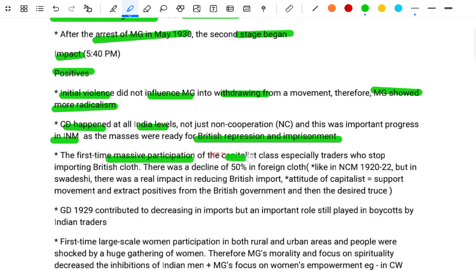The first time, massive participation of the capitalist class, especially traders who stopped importing British clothes. There was a decline of 50% of foreign clothes like the NCM 1920 to 22, but in the Swadeshi there was a real impact on reducing British imports, and the attitude of capitalists was to support the movement to extract positives from the British government and then the desired trust. The CD 1929 contributed to decreasing the imports, but the imports role is still played and the boycotts by Indian traders.